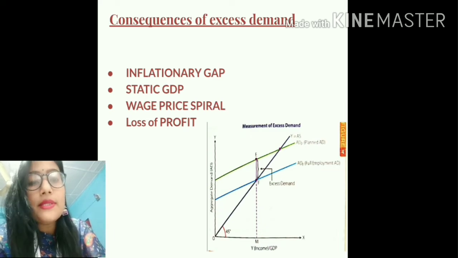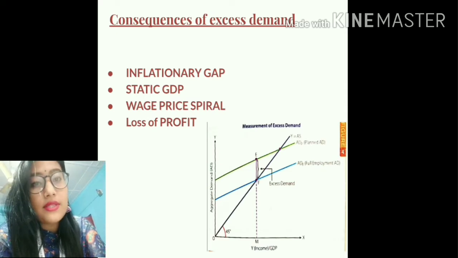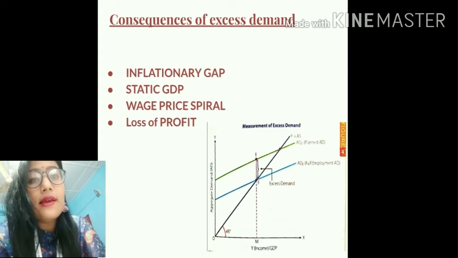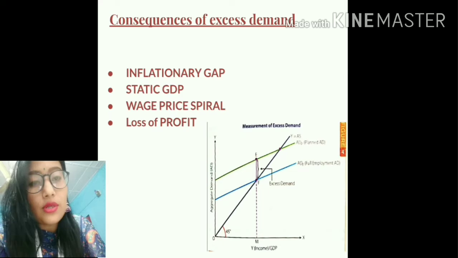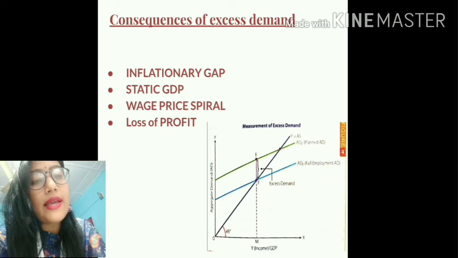So students, what happens because of inflation taking place in the economy? The nominal GDP increases. That means the price level of the goods and services increases. But since the resources are already fully utilized, the output level in the economy remains constant, which means that the real GDP remains constant or static. And while we are referring to static GDP, we are talking about the real GDP and not the nominal GDP. The third important consequence of excess demand is wage price spiral.